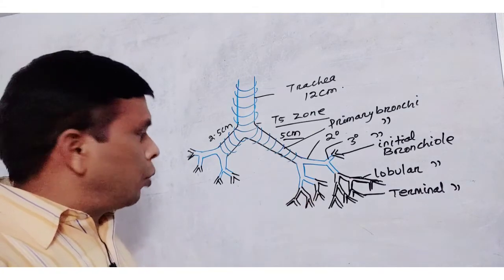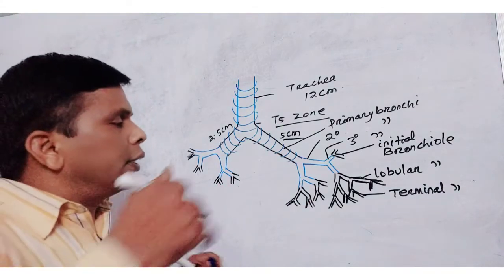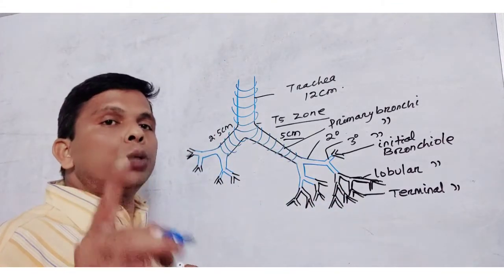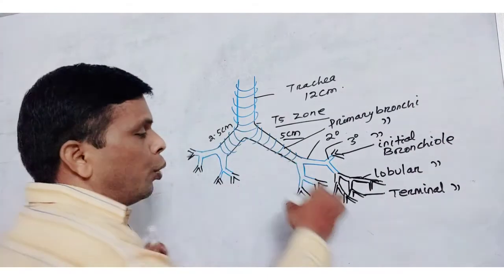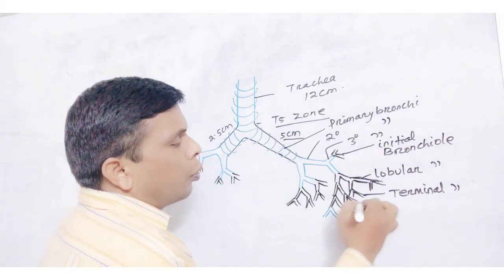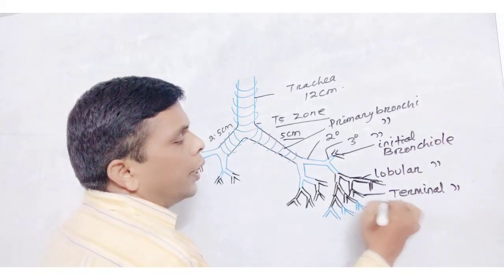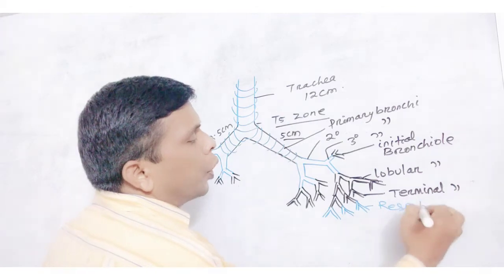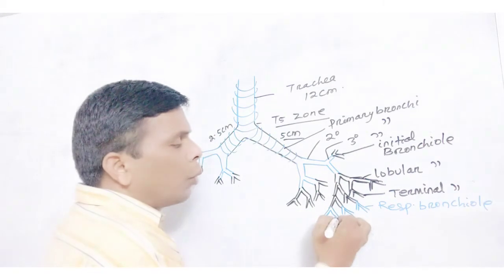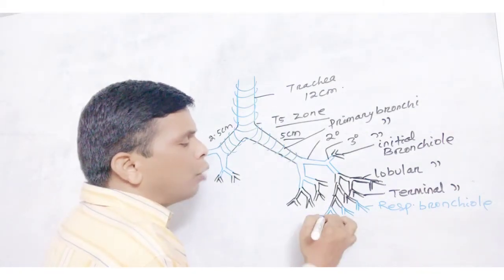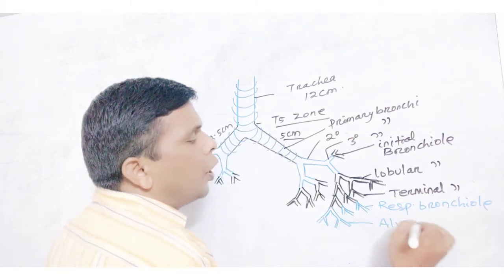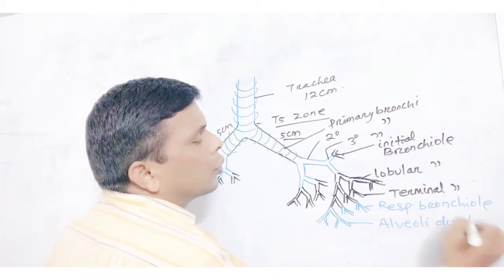Let's see this side only, I have not done this side. The terminal bronchiole opens into respiratory bronchiole and then alveolar duct. The respiratory bronchiole again opens to the alveolar duct.